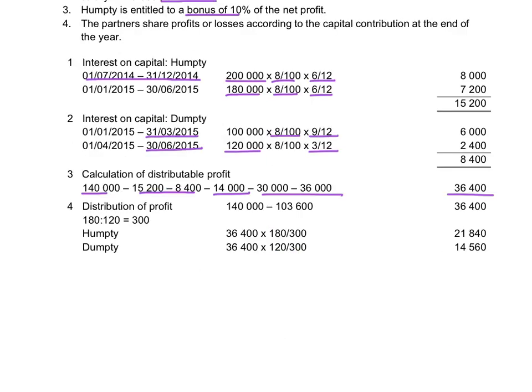Humpty will receive 180 of 300 of the 36,400, and Dumpty will receive 120 of the 300. They said that they will get their profit in the ratio of their capital balances at the end of the year. That was 180,000 and 120,000. So to distribute the amount, we will add the 180,000 and 120,000 together. That will give me the 300.